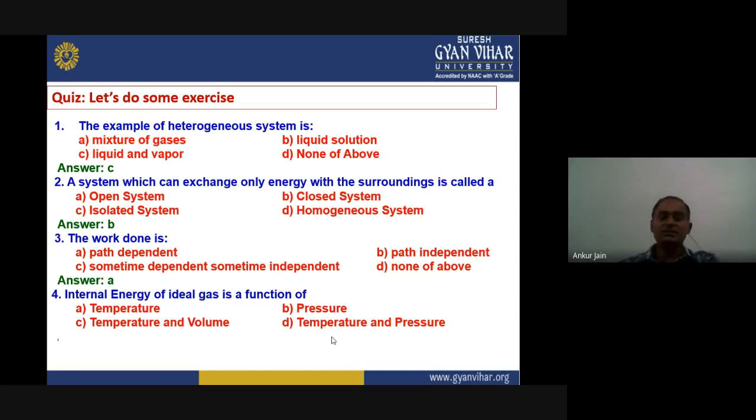So there is only kinetic energy left associated with the gas molecules, and the kinetic energy is a function of temperature only. That means the internal energy of ideal gas is a function of temperature only, and the right answer of this question will be A.